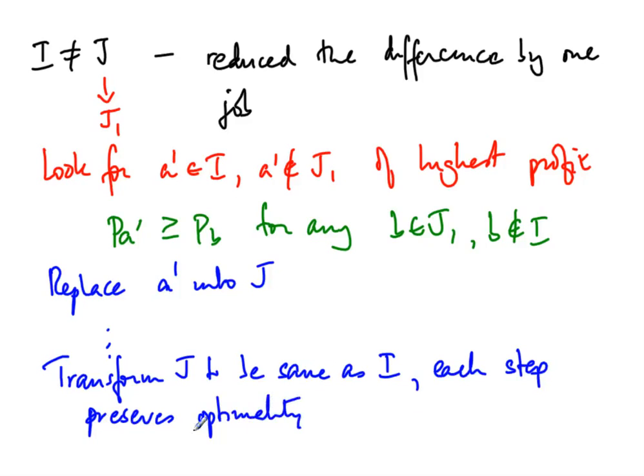Therefore, since each step preserves optimality, eventually J is optimal, so I has the same value as J, so therefore I itself was optimal. So this is similar to arguments we have seen before. You take any optimal solution and step by step you transform it to be equal to the solution that greedy produces, and hence the greedy solution itself is optimal.